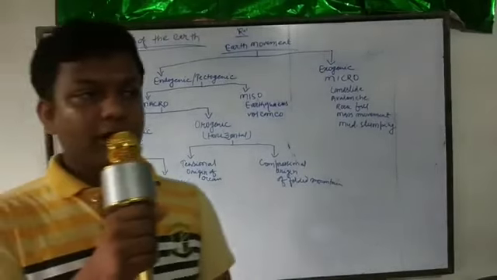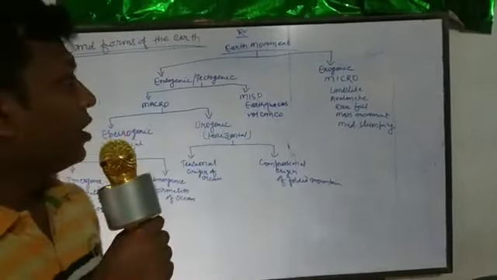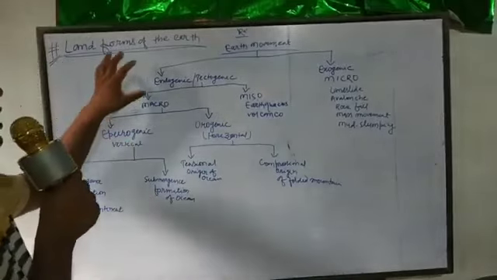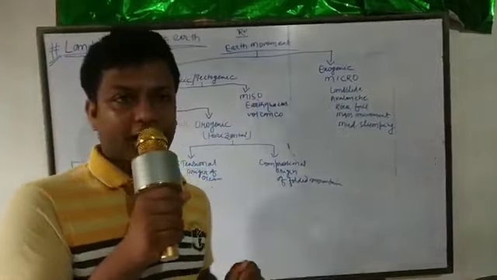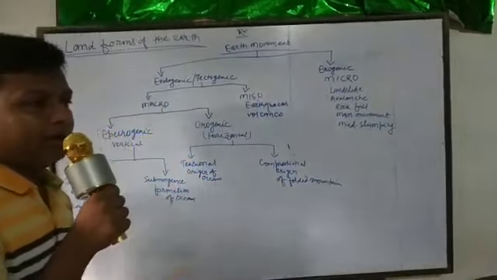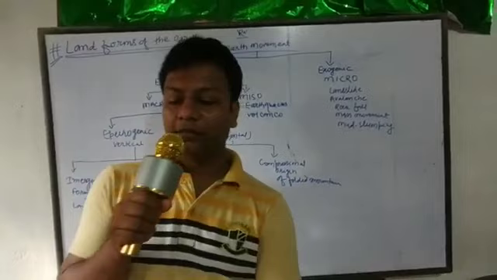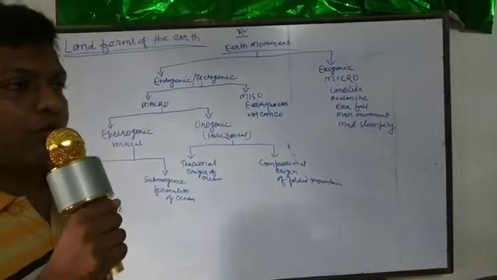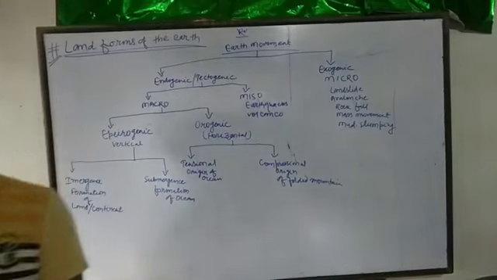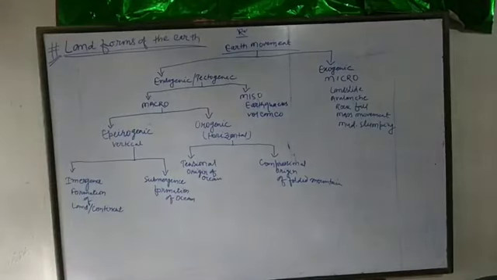Okay, thank you so much. In the second video, we are going to discuss landforms of the earth, that means how mountains are created, how plateaus are formed, and all the landforms, in the next video. So keep watching. Thank you so much.